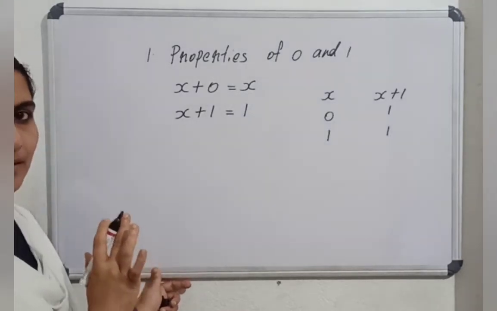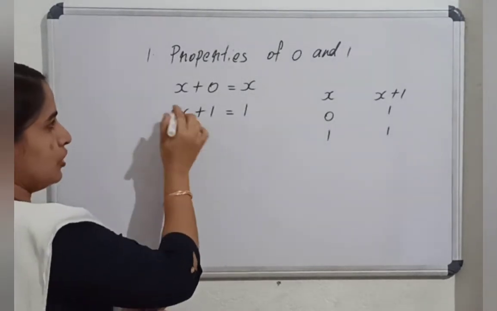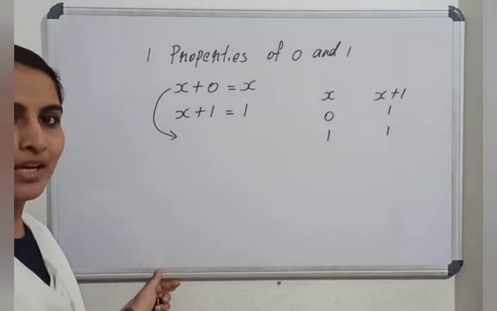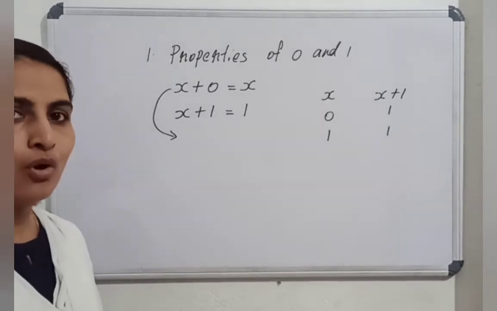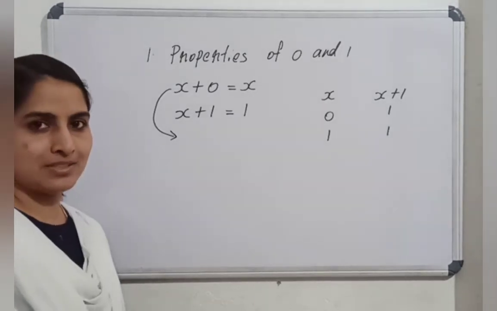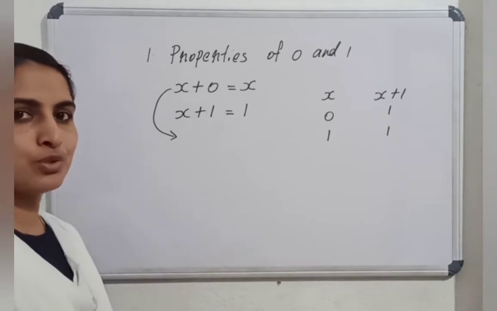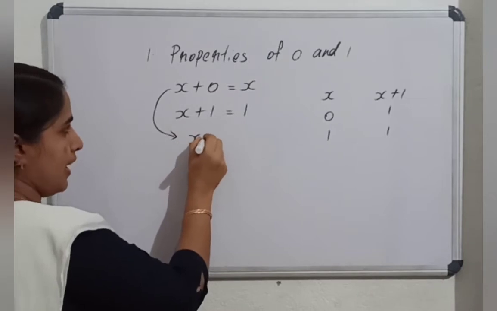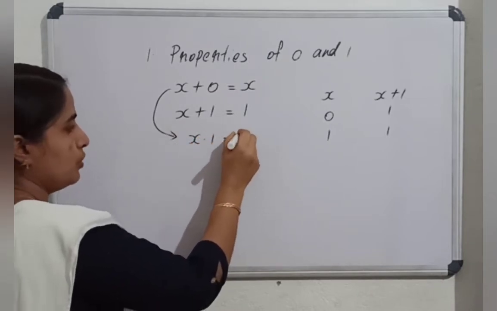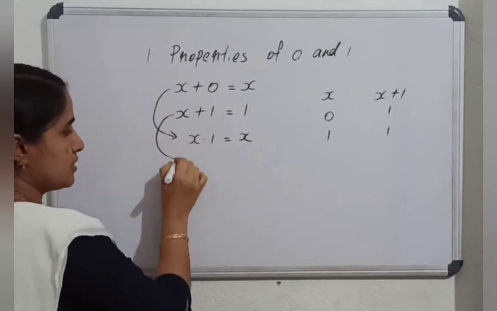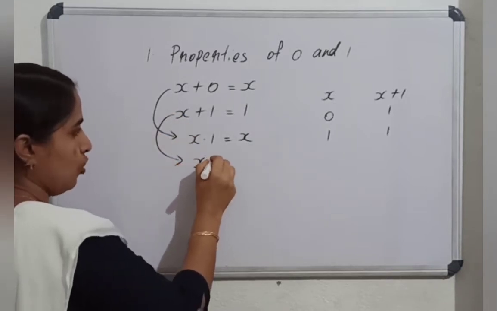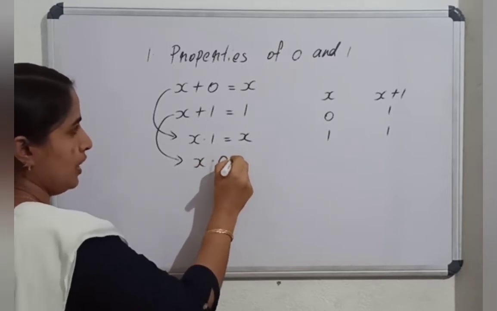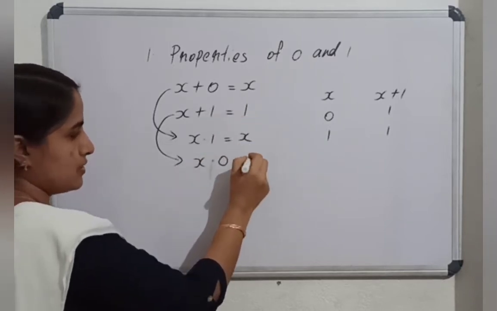This is clear? Now we are going to write its dual, the dual of the first law. What is the principle of duality? We can create another expression by changing AND to OR, OR to AND, changing the sign, then by changing 1 to 0, 0 to 1. So can you say the dual of the same? x and 1 equal to x. What is the dual of this? It is x and 0 equal to dual of 1, that is 0.